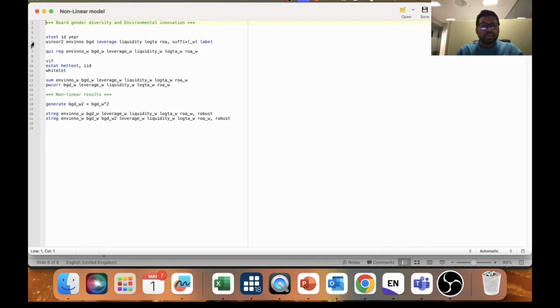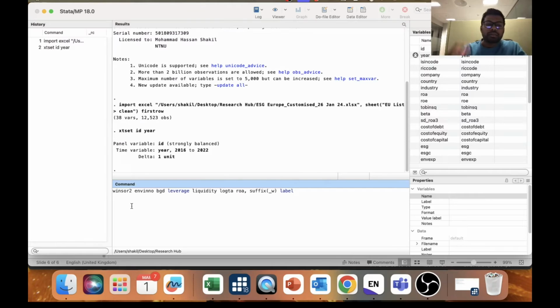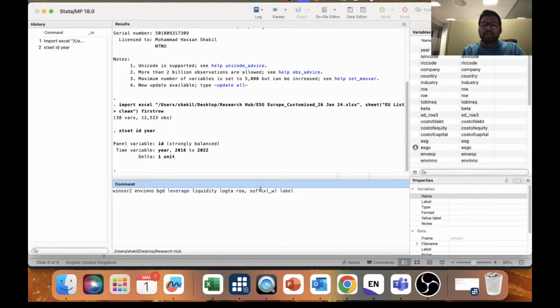So we'll Winsorize, copy the code. The code is winsor2, and after that we have our dependent variable environmental innovation, and then our independent variable board gender diversity, and after that our control variables: leverage, liquidity, log of total asset, ROA. After that you need to put a comma and then type suffix(_w) and cuts. That means this variable we're going to rename with _w at the end.